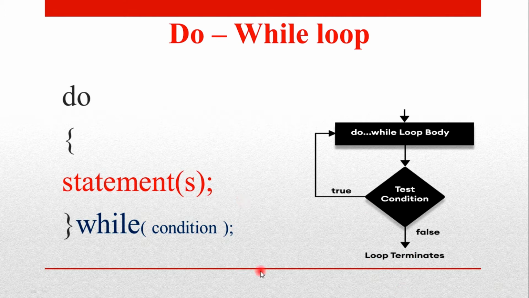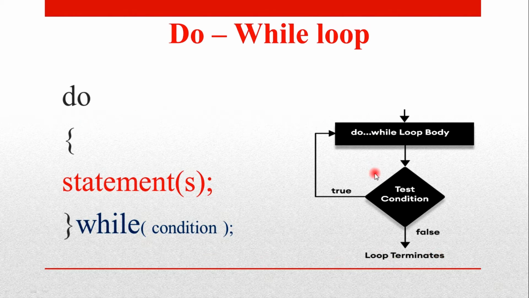Okay, we'll see the syntax of do while now. This is do, you will open and close, and in between you will have some statements that are to be repeated, and at last you have a while and the condition. So first our program will enter into the do statement. We are telling it to do first and then to check the condition. So this is how it looks. There will be a do while loop body. There will be a test condition. If the condition is true, it gets back into the loop, and if the test condition is false, the loop gets terminated. So this is the working of a do while loop.